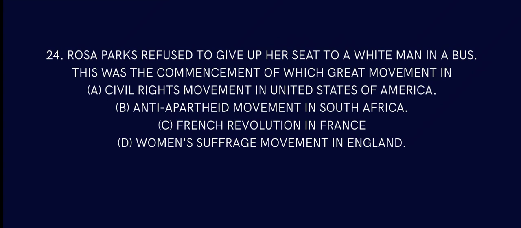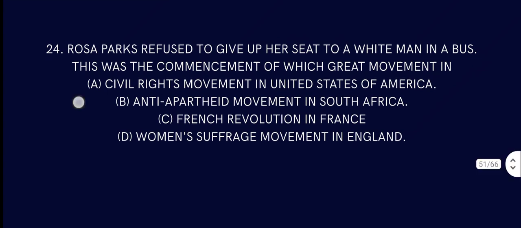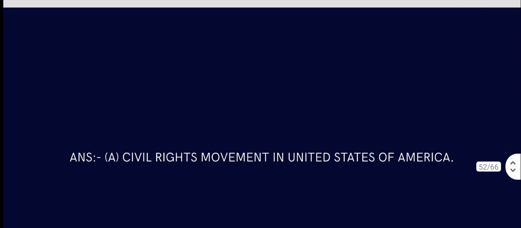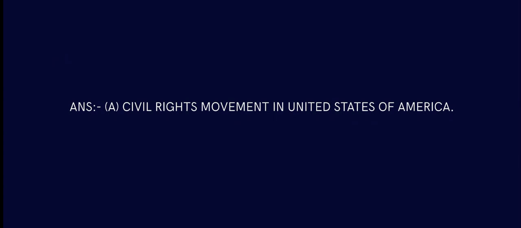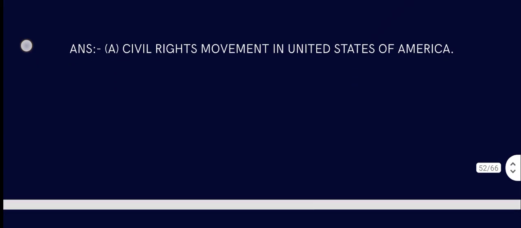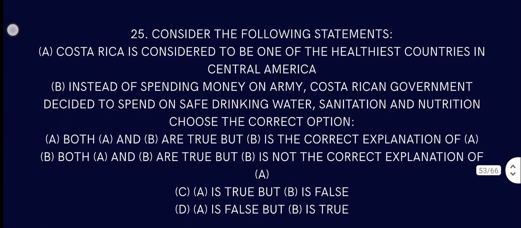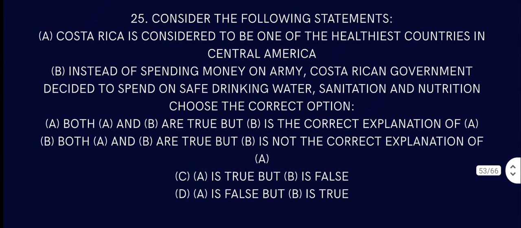So the answer has to be civil rights movement in the United States of America. Then Martin Luther King came, and everything happens from there. There is a great movie about Rosa Parks in Hollywood. I forget the actress's name, but yes, the civil rights movement in the United States happened because Rosa Parks refused to give up a seat for a white man.